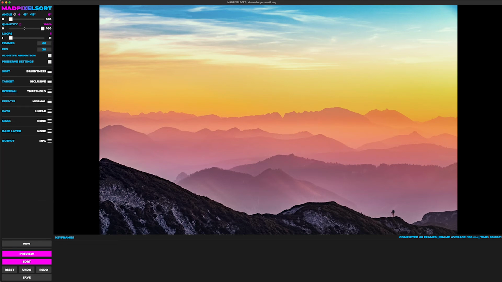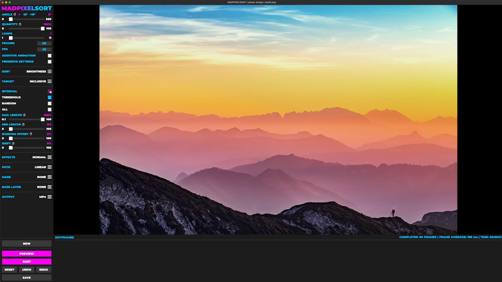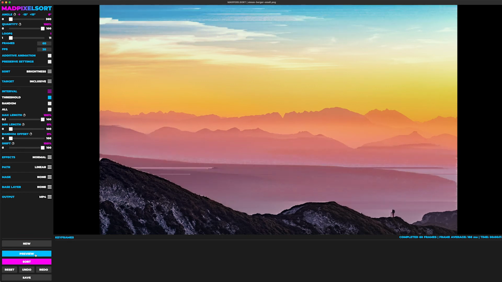You can animate any of these sliders where there's the little keyframe button here. So essentially what you're able to do is, let's say I want my shift, which is currently at 0, to go all the way to 100. Now if I do 100, it's just going to be the same thing.